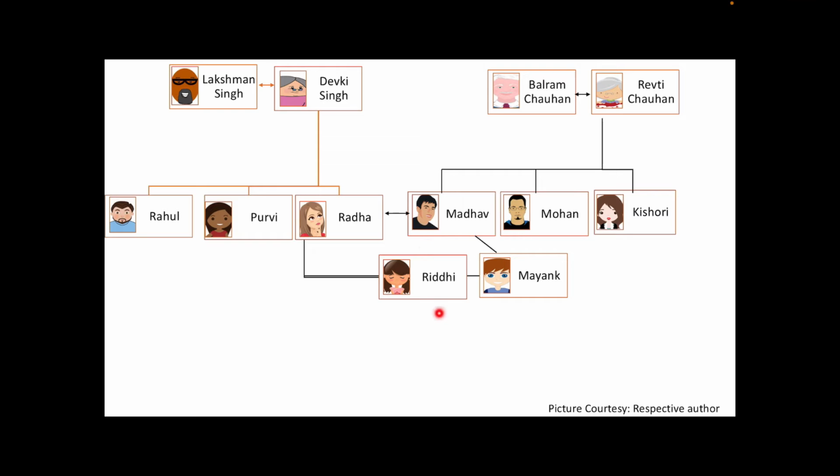Now, if we go from bottom to top, we see that Riddhi is daughter of Radha and Madhav, Mayank is son of Radha and Madhav. Similarly, Riddhi is niece of Mohan, Kishori, Purvi and Rahul and Mayank is nephew of Mohan, Kishori, Purvi and Rahul. They are uncle and aunt, so they are niece and nephews, right? Uncle, aunt, niece and nephews.